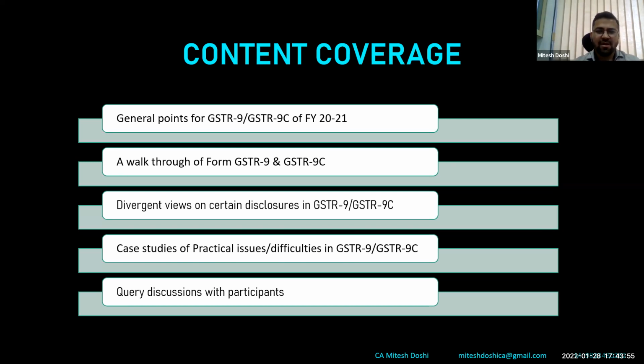So after that, we'll be discussing the case studies, which I feel are the general issues that have been faced by everyone in the past years and will be faced in the current year as well. Thereafter, it would be more of a query discussion session because it is actually a practical topic. It is like you cannot anticipate all queries.